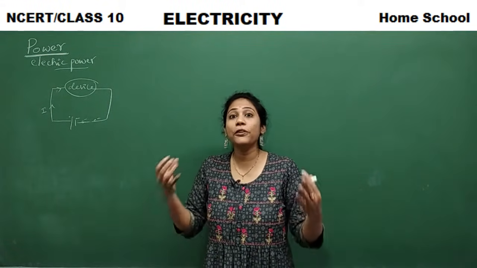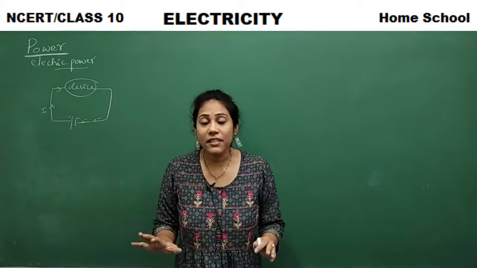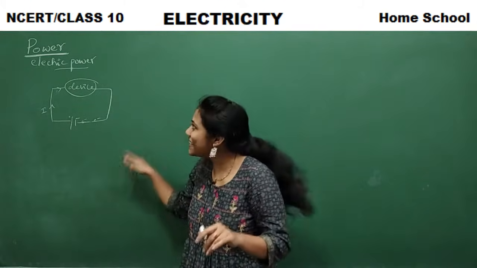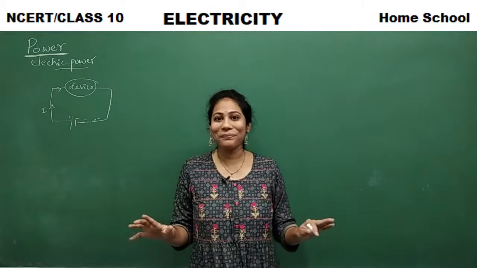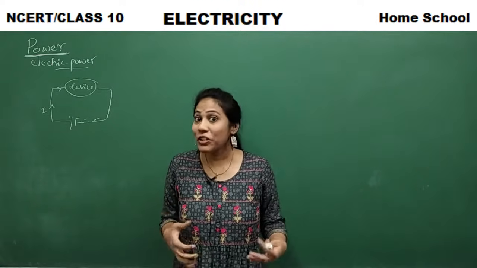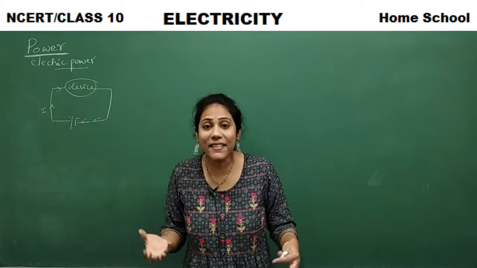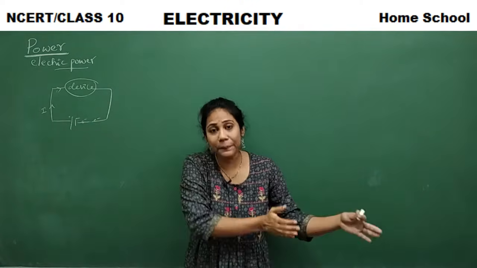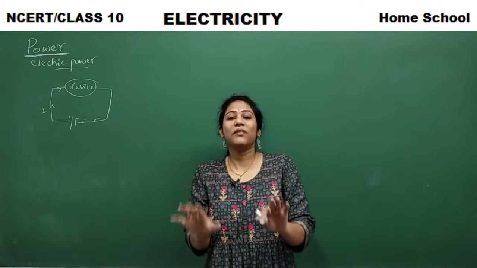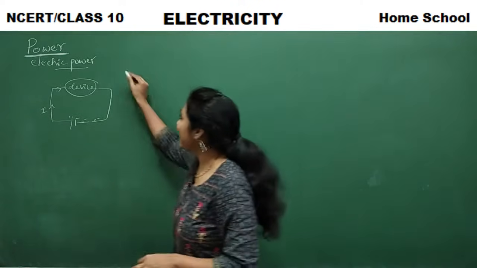So this consumption of energy by a device in 1 second is called electric power. Very simple, right? Consumption of what? Energy, or work done by whom? Work done by a device. In how much time? In 1 second. So this is what we call electric power. Let me write its definition.